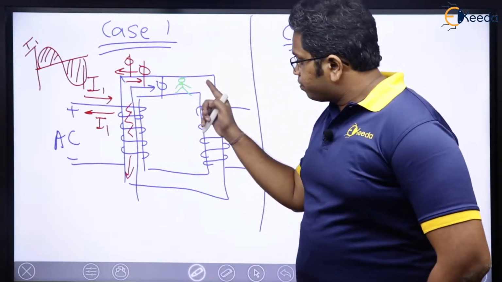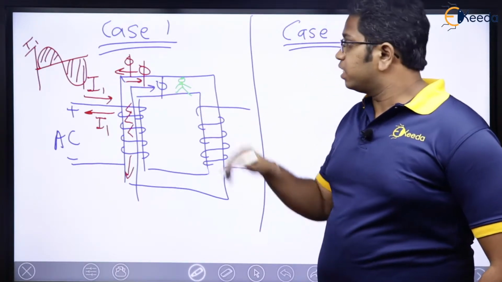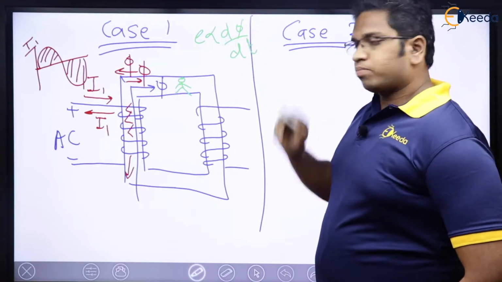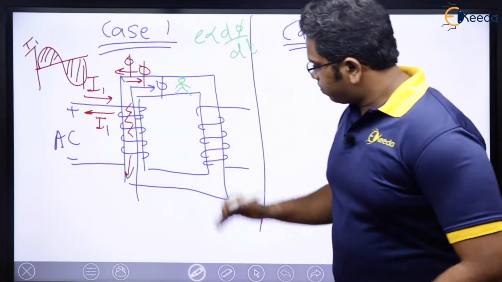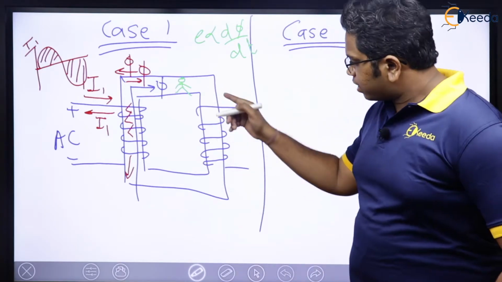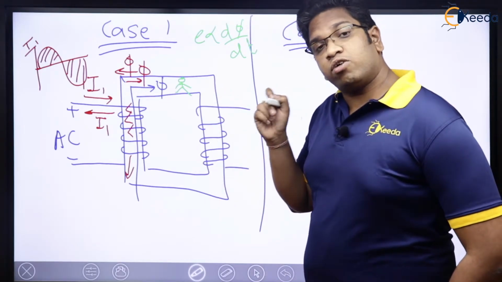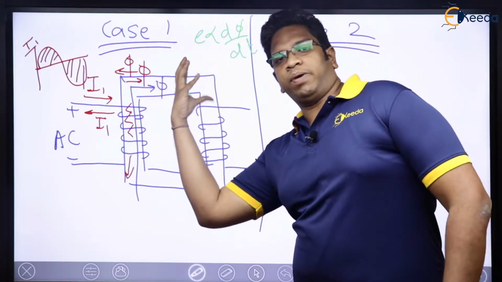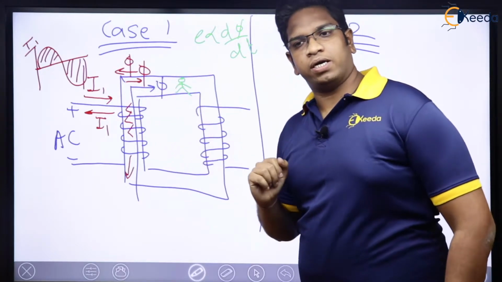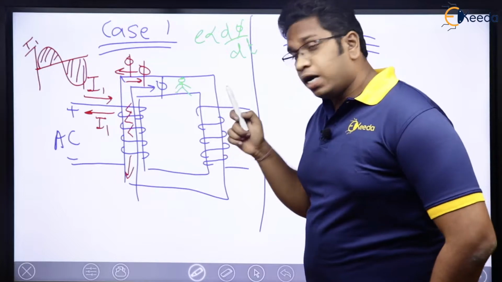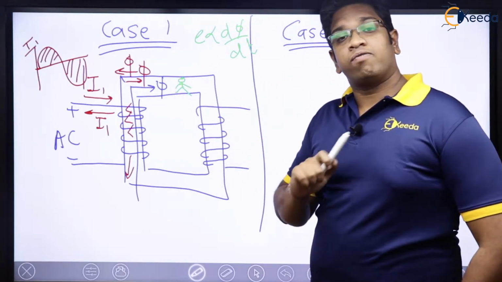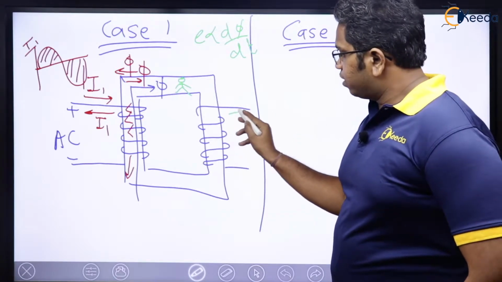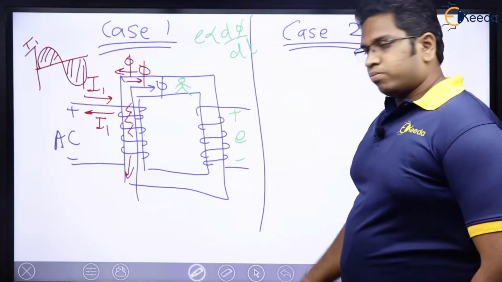Right? The moment I am experiencing some change in flux, what did Faraday say? E is proportional to d phi by dt. The same change will be experienced by these conductors as well. The moment these conductors are in the influence of a changing magnetic field, change meaning 0, positive max, 0, negative max, 0, positive max, what is going to happen? EMF is going to get induced in these conductors. So let us say this is the EMF here, like this. It is E2, we know that.